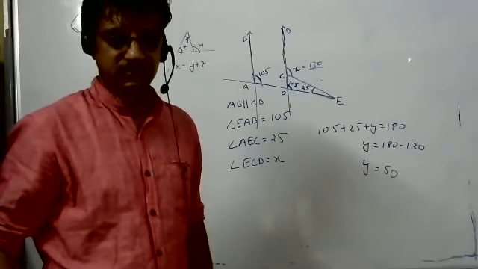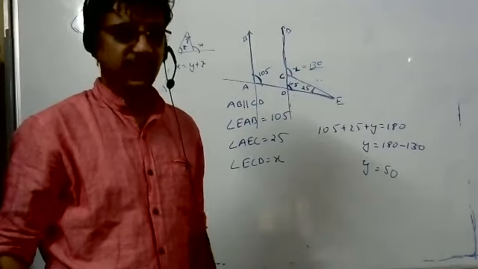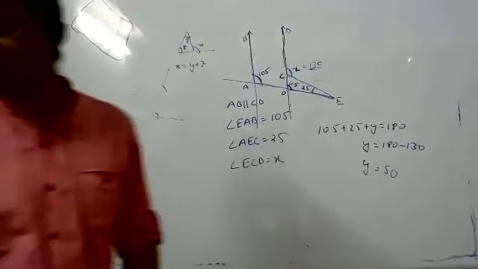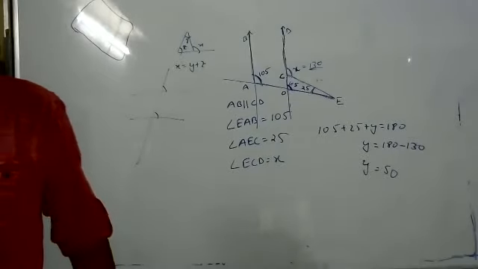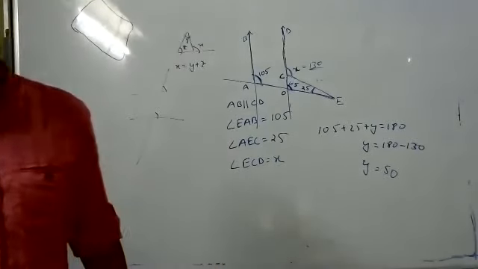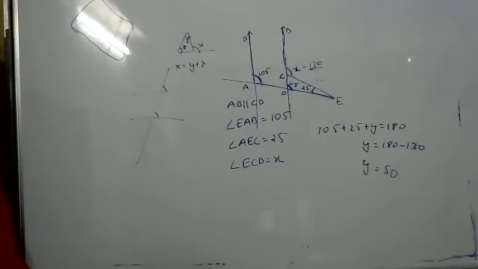Sir, I have a doubt in exercise 7C, the 9th question. There are three figures given. Should we draw them? We have to find the value of x in each of the three figures. You draw it and do it. Sir, I can draw one figure. First figure, write the answer. Second figure, write the answer. Yes, you can do it.